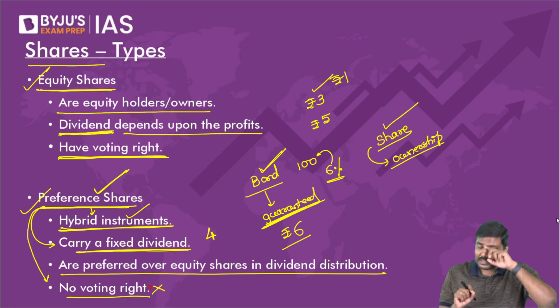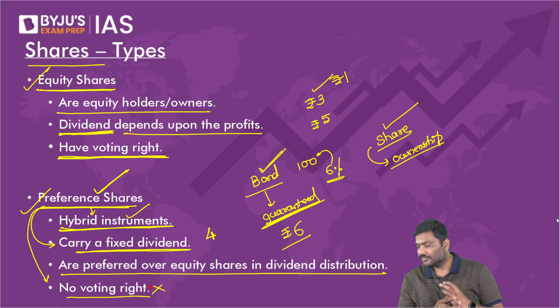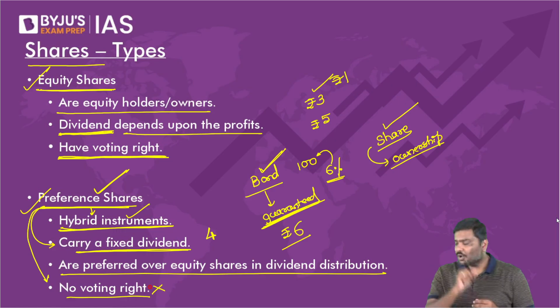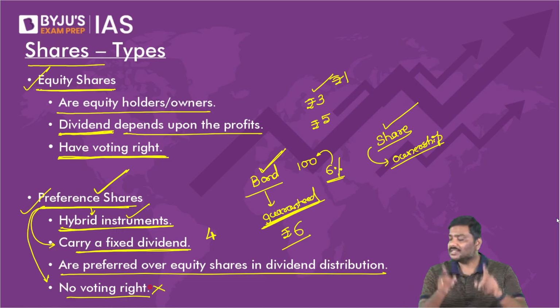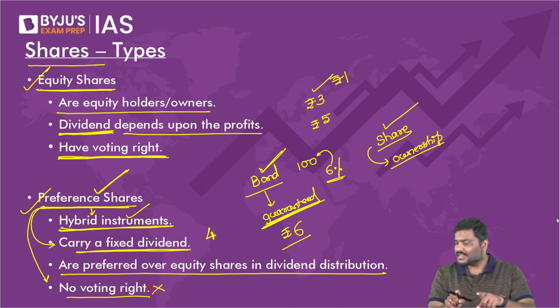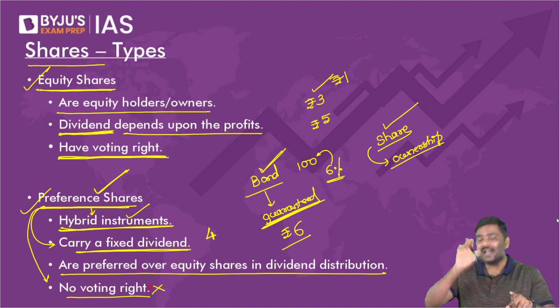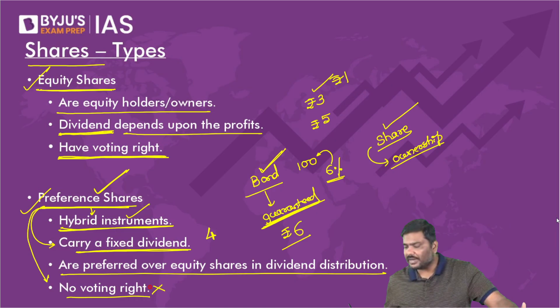Are cooperative banks in India allowed to issue these kinds of instruments? Answer is yes. After 2020, these are allowed to issue. Okay? Can we go forward?